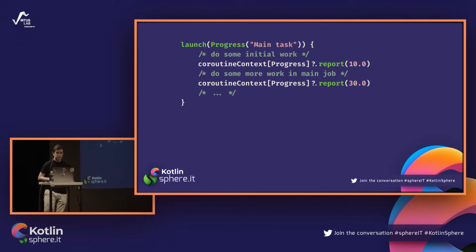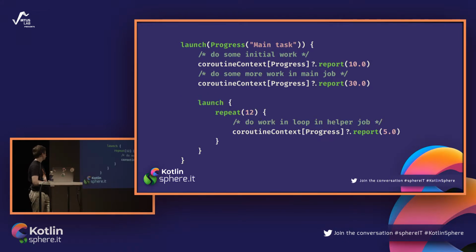And Andrew quickly realized that coroutine contexts are passed from a parent coroutine scope to child coroutine scopes. In other words, if you spawn one coroutine from another, it will inherit its context, so you can do something like that.